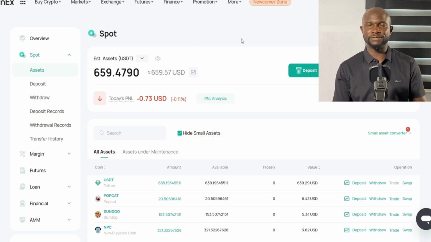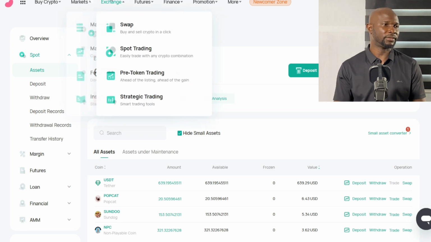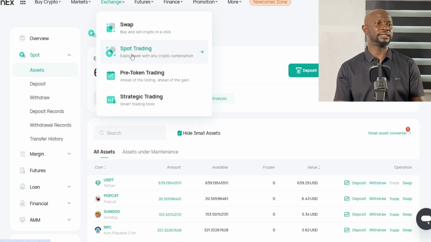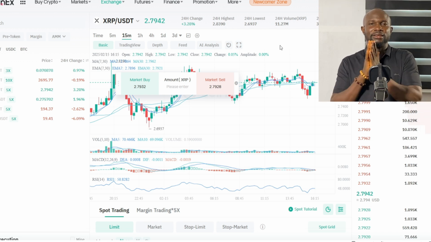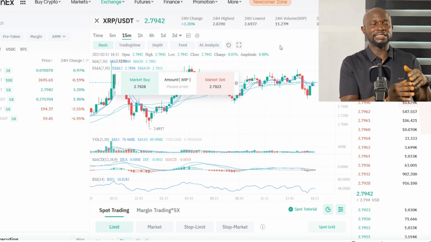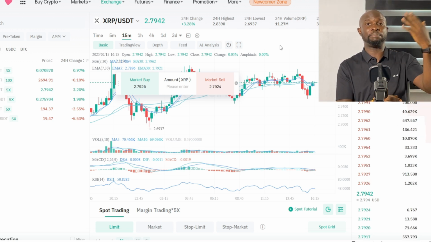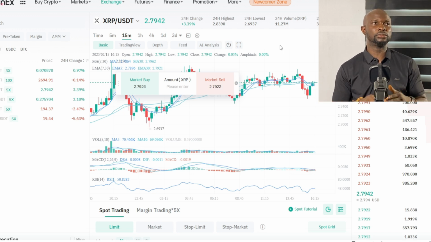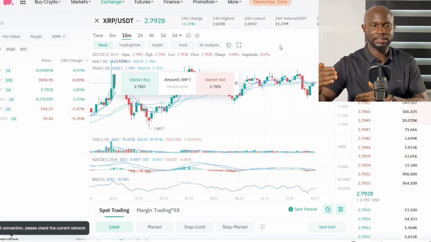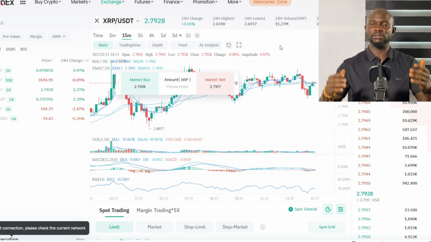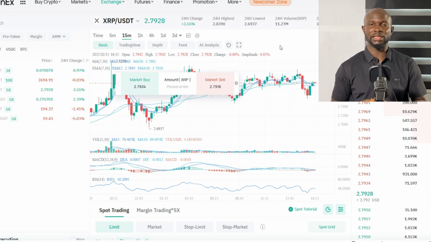So the advice I will give you is, let me go back here and click on spot trading again, for you to be sure about the crypto you can invest in, you can follow experts who can easily analyze the market and predict for you. There are many. Go to TikTok now. Just go to TikTok and search for keywords like investing in crypto or crypto trading. You will see a series of things, crypto or coins to invest in. Just type some of these things there, then you see different results of the experts that will be giving you information.